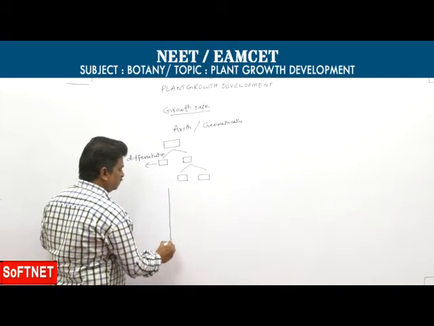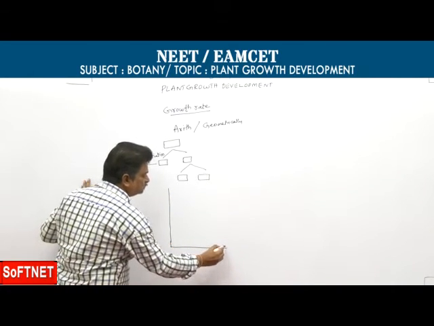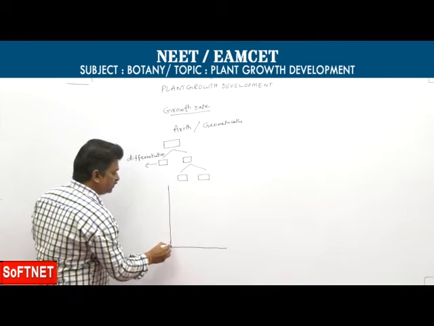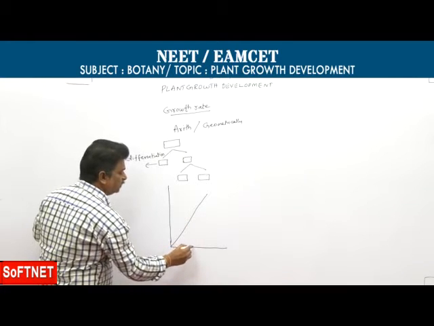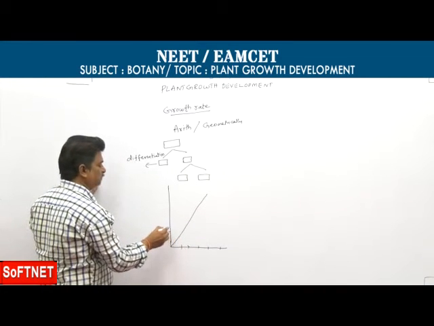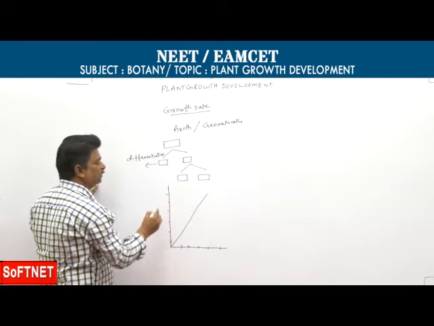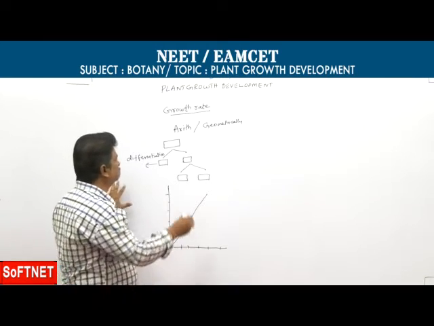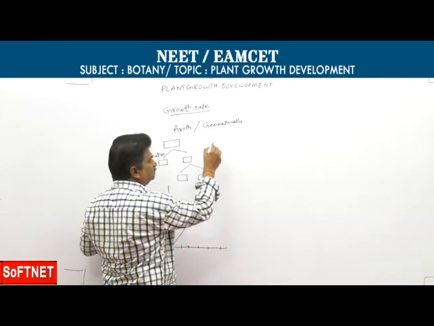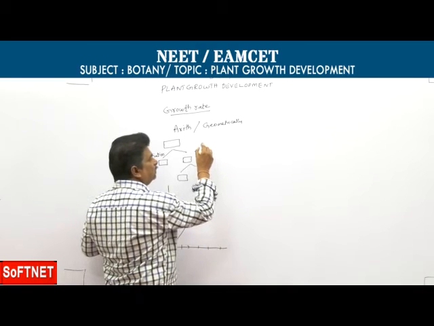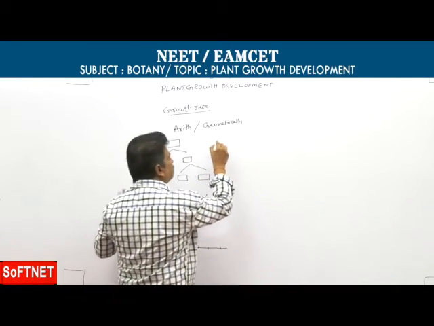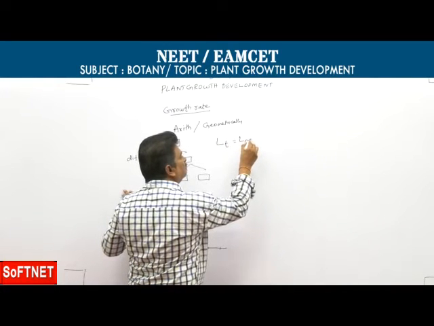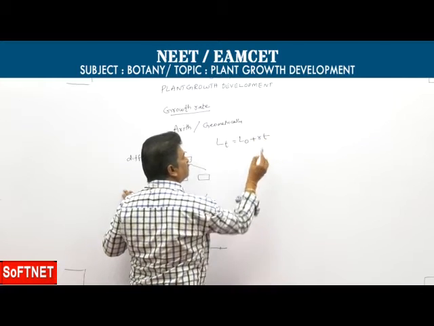When a graph is drawn between the length of root against time, a linear line can be obtained. Arithmetic growth can be expressed by the following formula: LT equal to L naught plus RT.